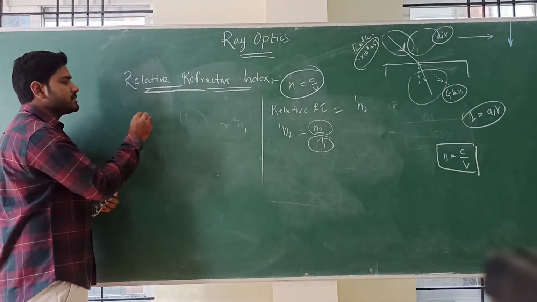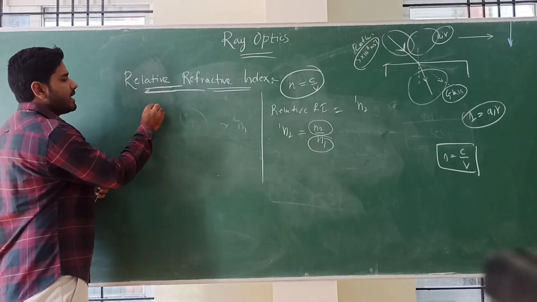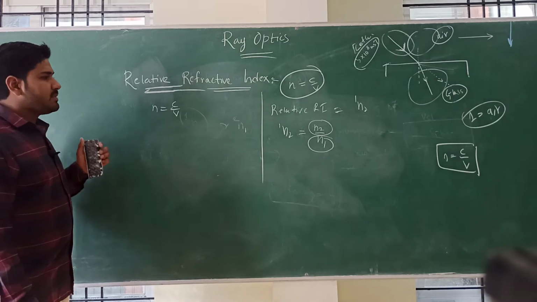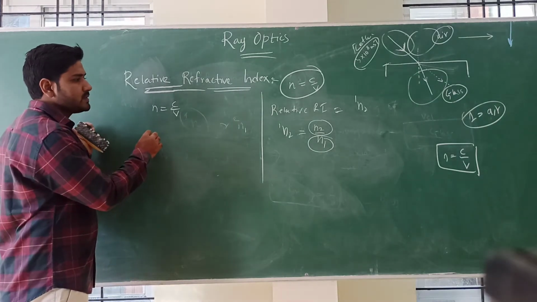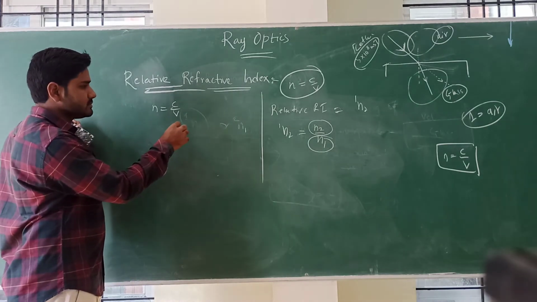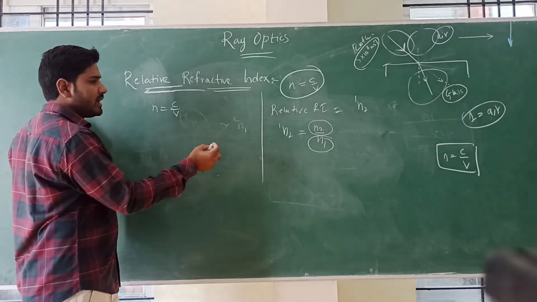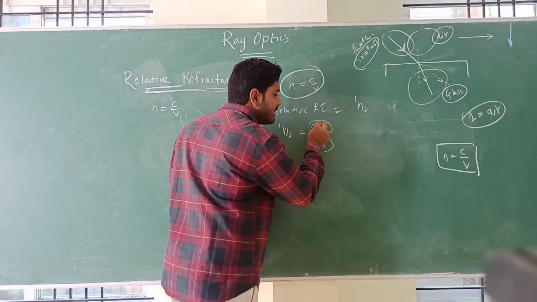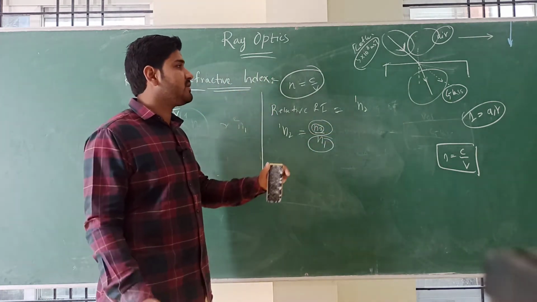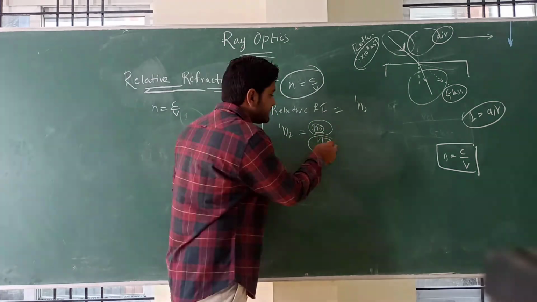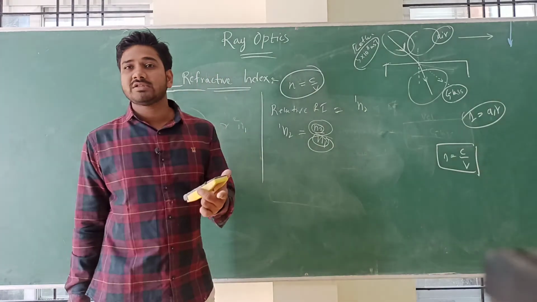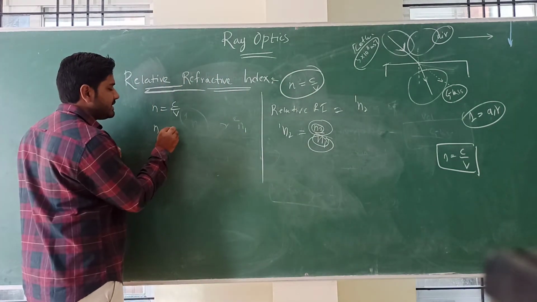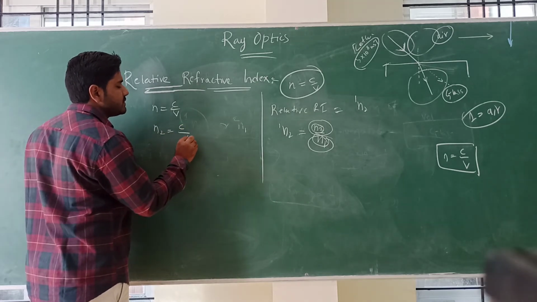Take that from the absolute refractive index formula. N is equal to c by v. Now n2 by n1. n2 is the absolute refractive index of medium 2, and n1 is the absolute refractive index of medium 1. Therefore n2 can be written as c by v2.